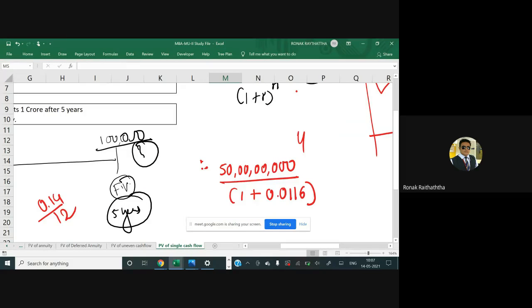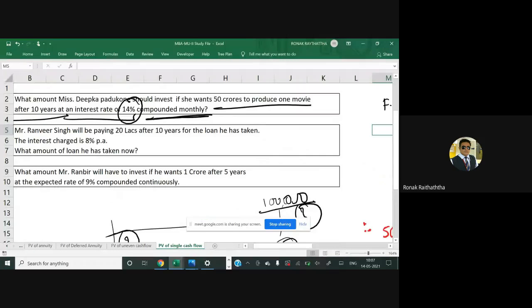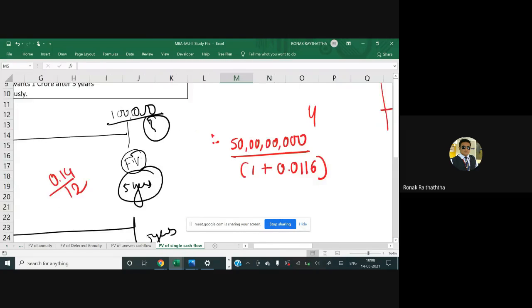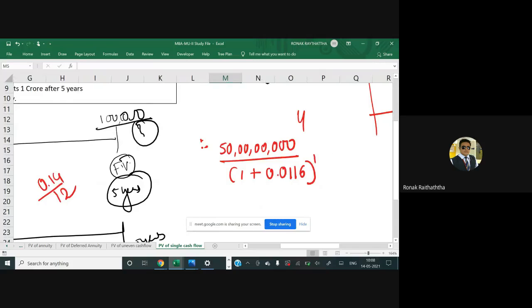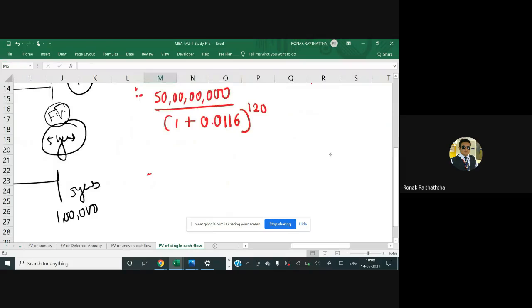raised to N. N would be the number of periods. Now there are 10 years and compounding is happening on a monthly basis. So 10 must be multiplied by 12. So the number of periods is going to be 120. So that's going to be my present value. So therefore 50 crores.